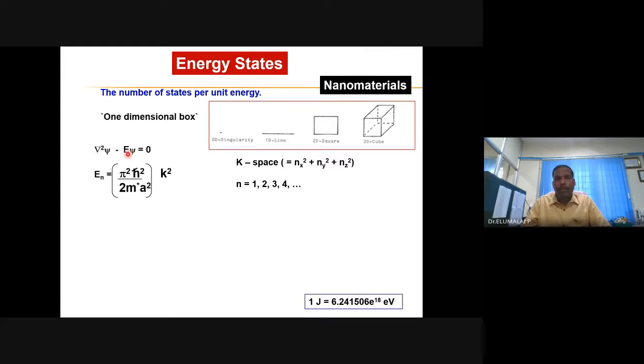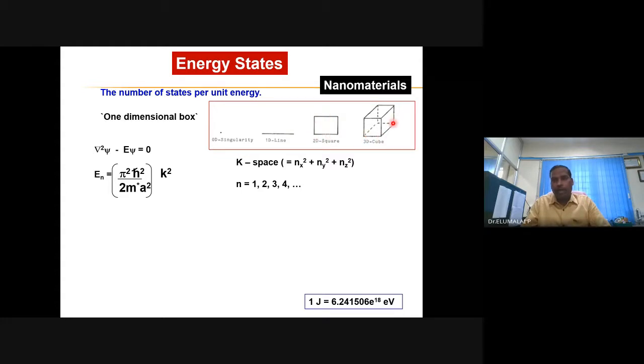Typically you can write it for a one-dimensional box, two-dimensional box, or three-dimensional box. What are these? If you consider only one direction, it is one dimension. If you consider two dimensions, it is a two-dimensional box.